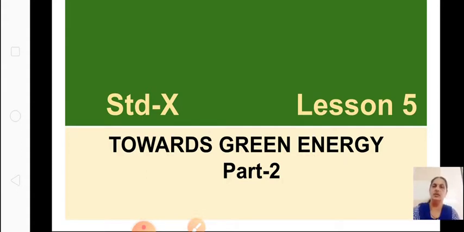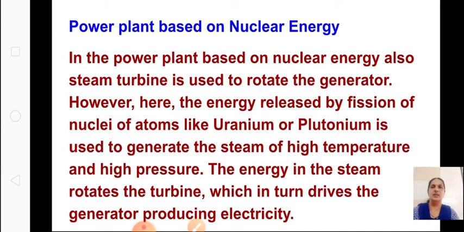Today let us continue. We are going to learn about the next one, the power plant based on nuclear energy. In this power plant it is similar to the thermal power plant, because steam turbines are used to rotate the generator. However, here the energy released by fission of nuclear atoms of uranium and plutonium, these two radioactive elements, is used to generate steam of high pressure and temperature. The energy in the steam rotates the turbine, which in turn drives the generator, producing energy.